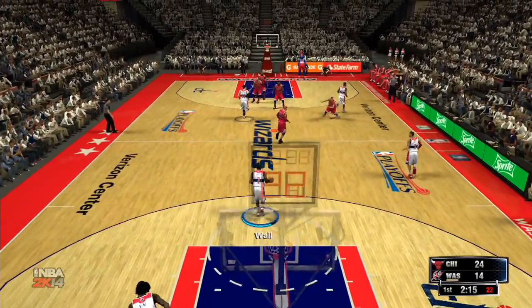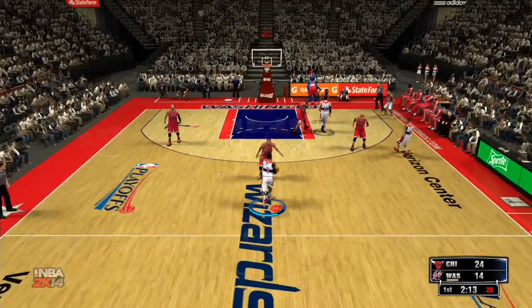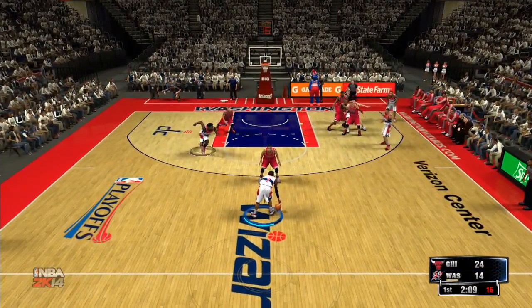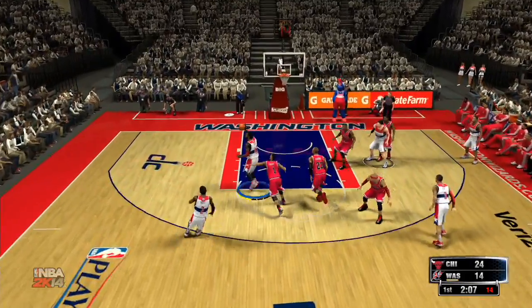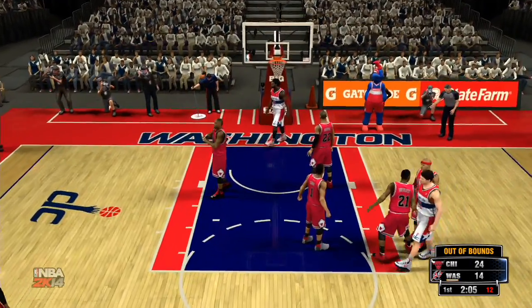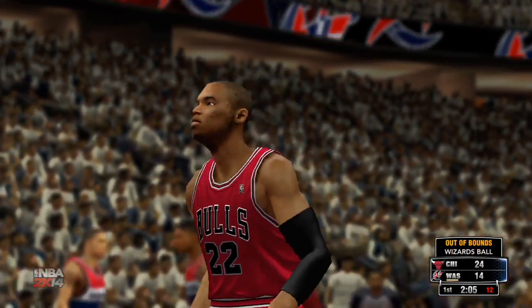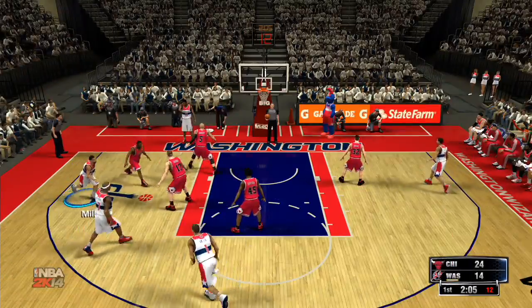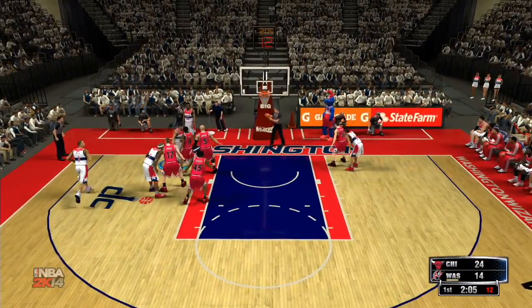As here late in the first quarter, Chicago leading in this one right now. John Wall inside to Nene. Nene gets blocked, and it will bounce out of bounds. That's been the story so far. Chicago all over Washington right now.